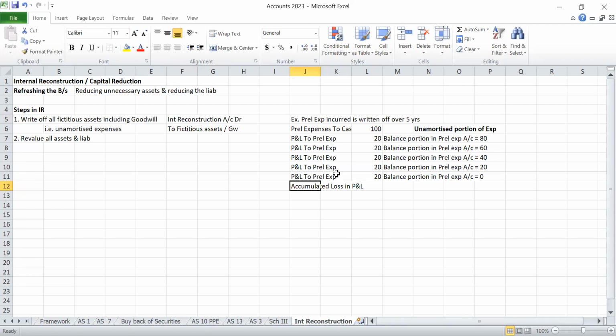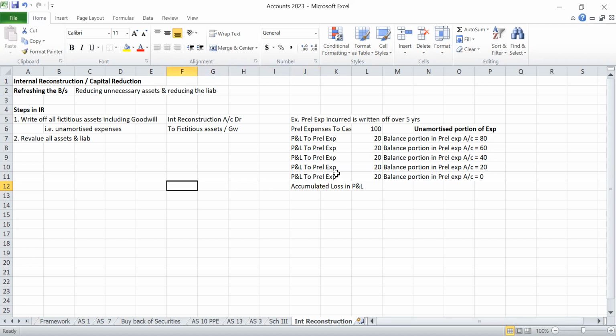Reserves and surplus include the profit and loss account, which is accumulated profit. So profit will have a credit balance. If a loss-making company continuously makes losses, accumulated losses will be in the profit and loss account. So accumulated profit is a credit balance, accumulated losses a debit balance.